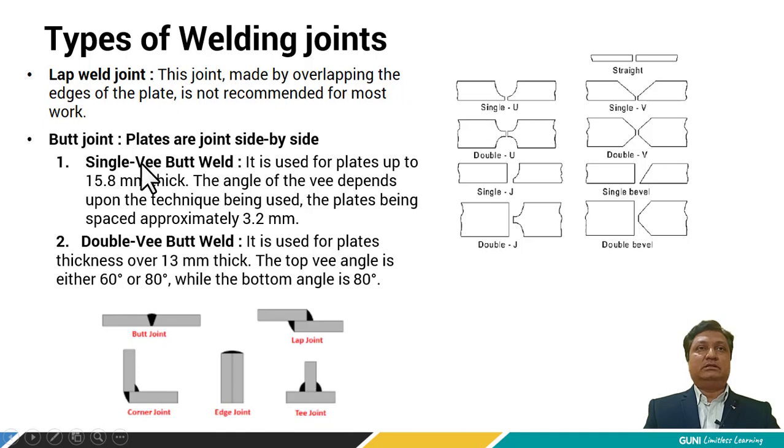Generally the single V butt weld is used for plates up to 15.8 mm thick, while the double V butt joint is used for plate thickness over 13 mm. The angle of the V depends upon the technique being used, the plate being spaced accordingly. See here there is a space provided and it is generally 3.2 mm. Depending upon the type of joint we provide different types of edge preparation and angles to the ends of the joints. Now let us see the various welding positions.